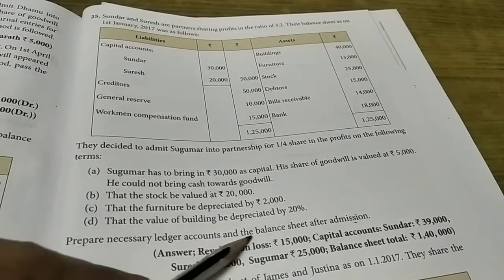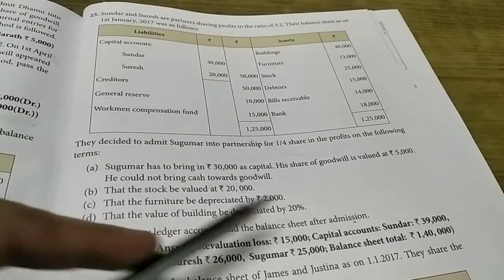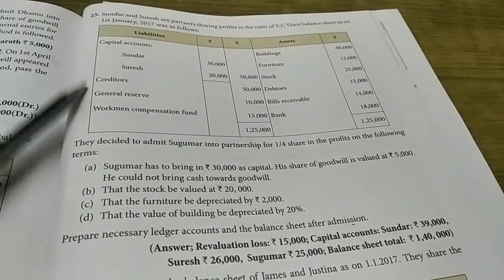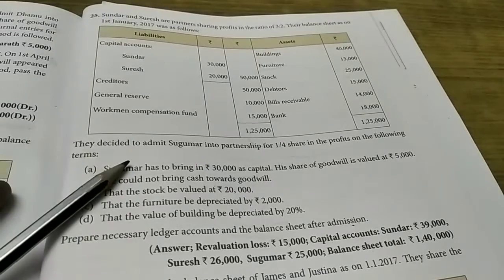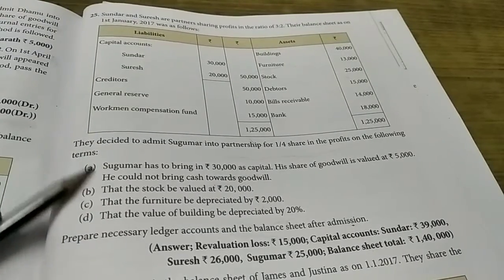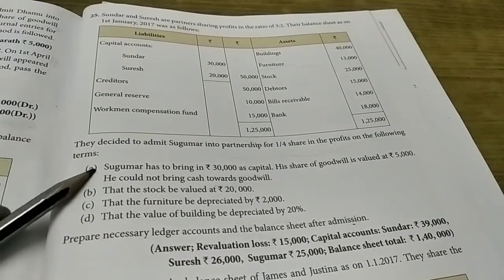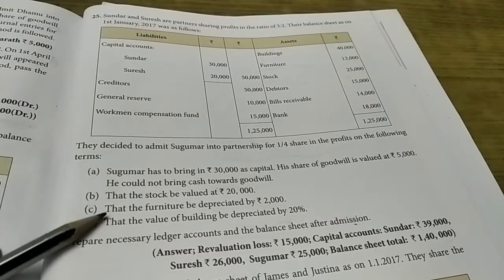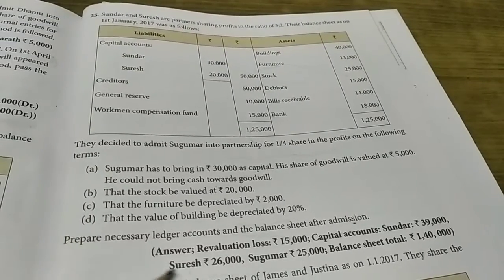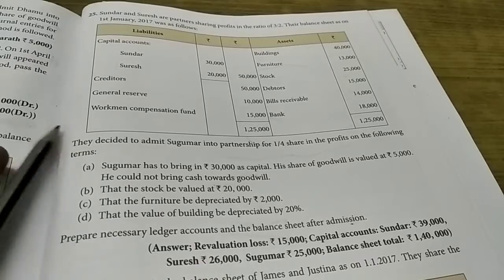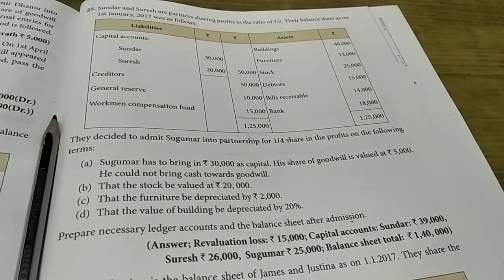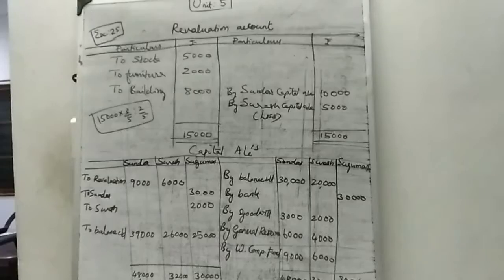Prepare the necessary ledger accounts and balance sheet after admission. So we want to prepare the revaluation account, capital account and balance sheet. Here there is no need to write the journal entry. Directly we can do the revaluation account. So I will explain on the board.